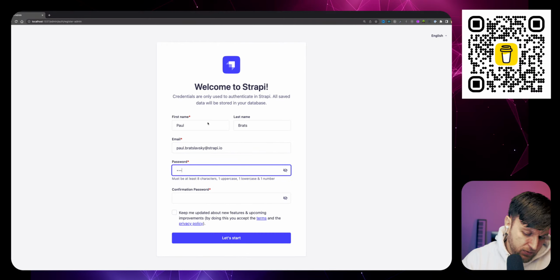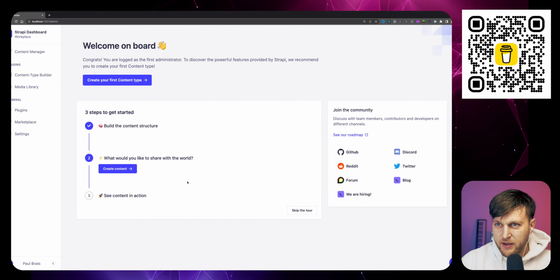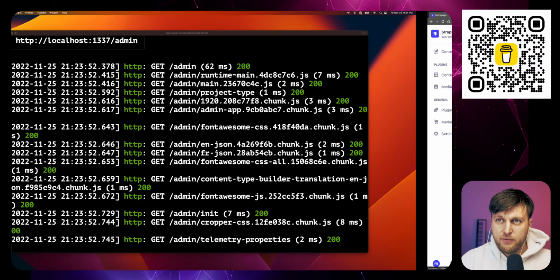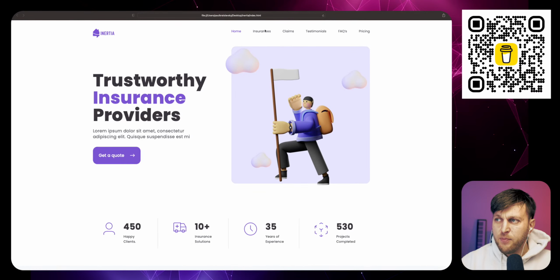And I'm going to type my super secure password, monkey123, just so I don't forget it. Monkey123 for everything, everyone. And so here we are in Strapi. And the coolest thing, we're literally already done. We have a working API. It's all set. We're literally now able to start adding data in order to get it served up to our front end. And if we take a look at our website here, this is a simple one-pager, right?